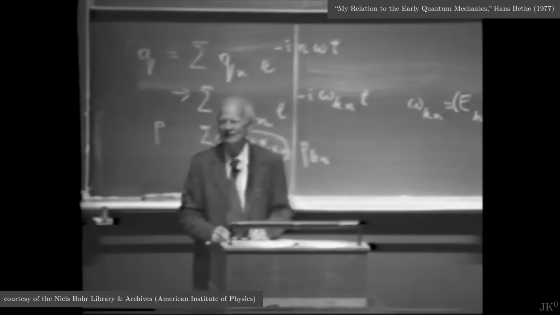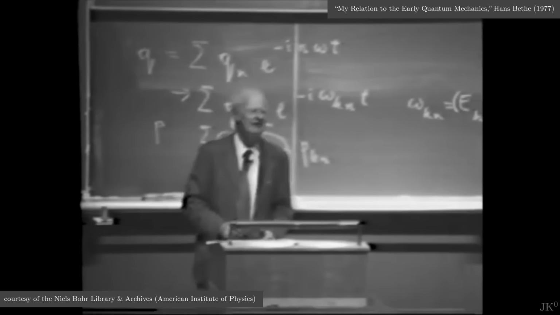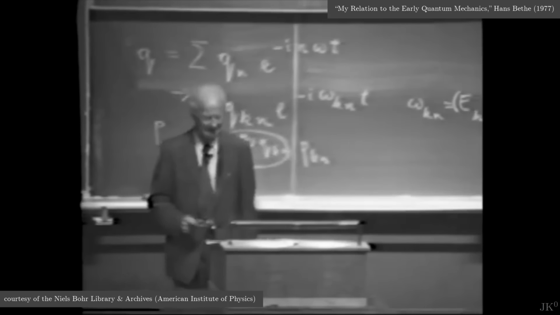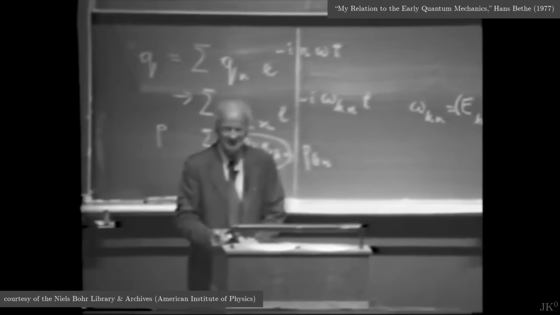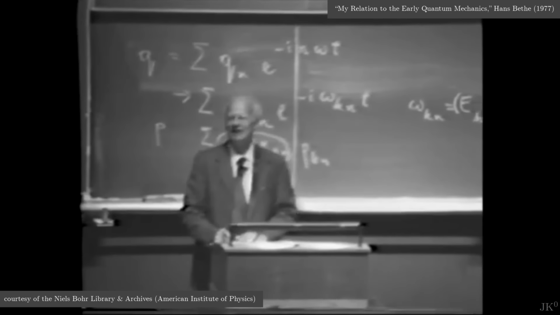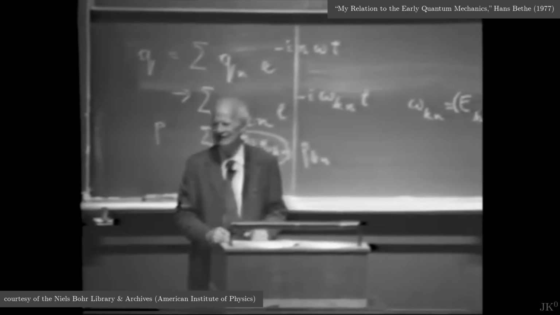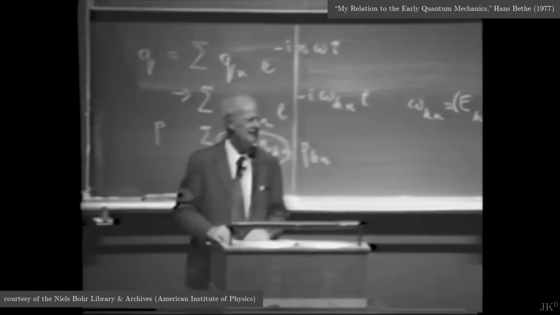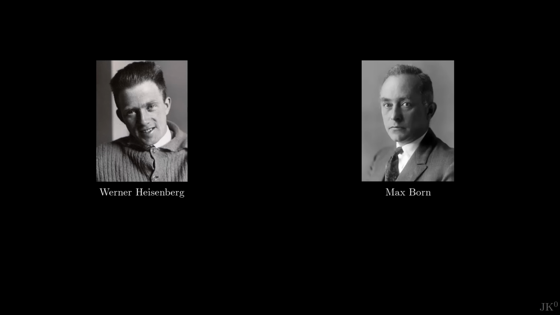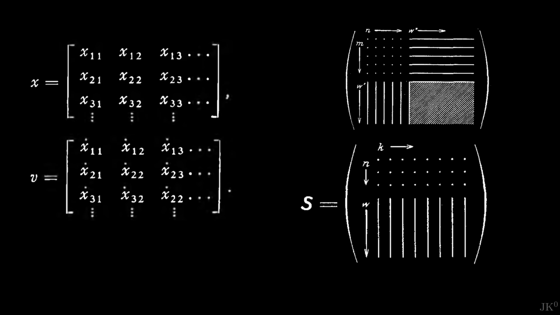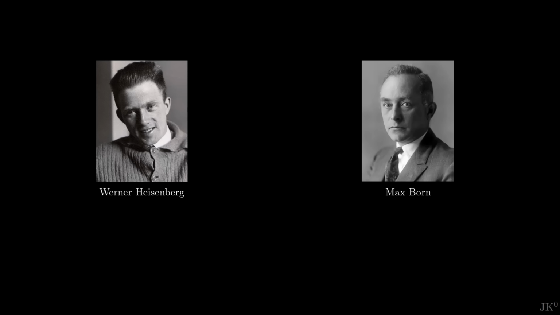When he came home to Göttingen, Max Born told him, "But Heisenberg, what you have there is simply the multiplication of matrices." Now you all learn about matrices probably in your freshman year or at most in your sophomore year, but Heisenberg had never heard about matrices. Thanks to Born, Heisenberg discovered that quantum objects follow the rules of matrix algebra, but this only happened after he wrote his paper.